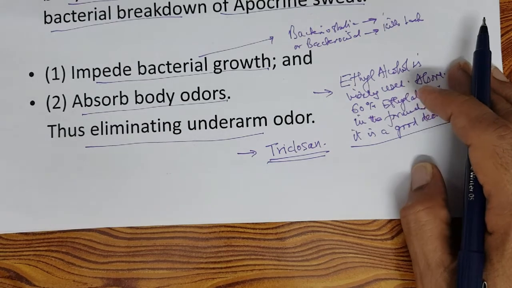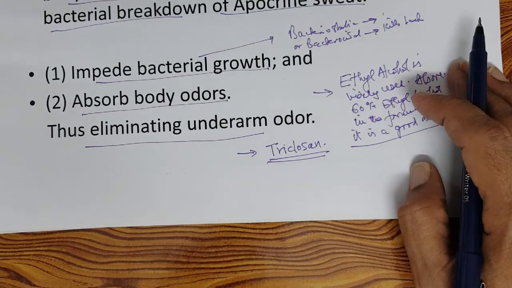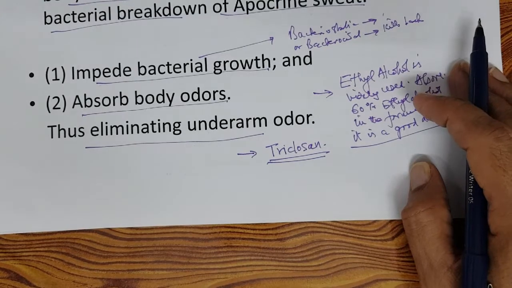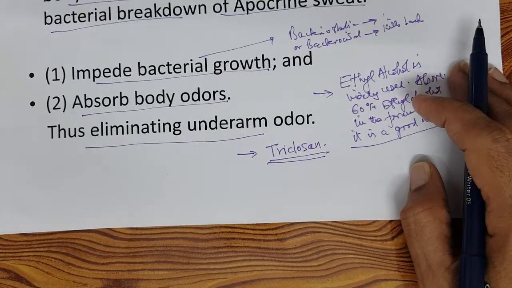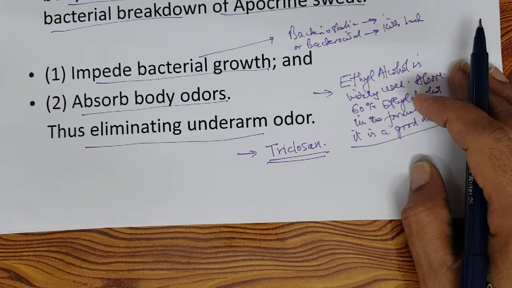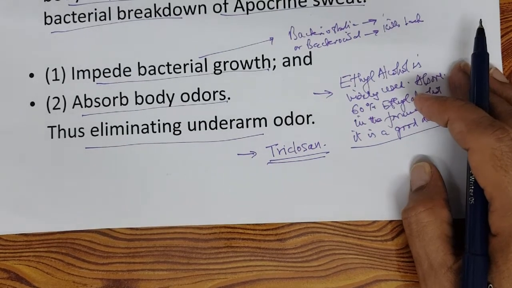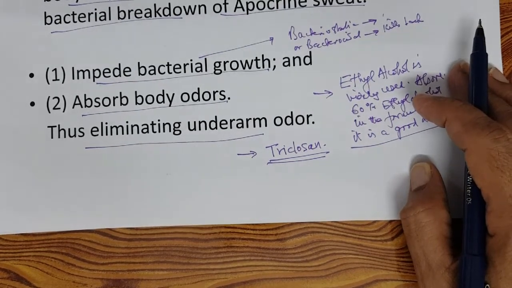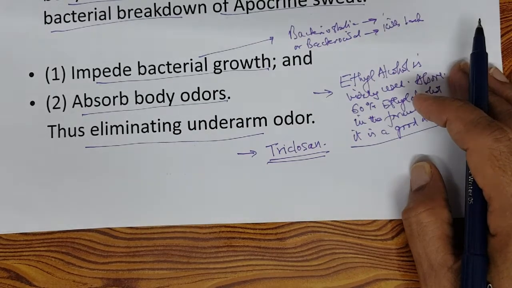With 60% ethyl alcohol, there are limitations in the deodorant formulations also. So people are moving and have to remove triclosan. They also want to claim alcohol-free deodorant.